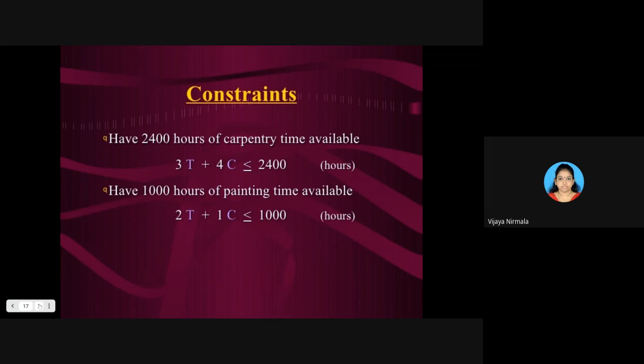3T plus 4C is less than or equal to 2,400. Right? Did you understand how the constraint was written? The available time is 2,400. To prepare some X tables at 3 hours each and to prepare some Y chairs at 4 hours each, the combination of these two will take how much time?